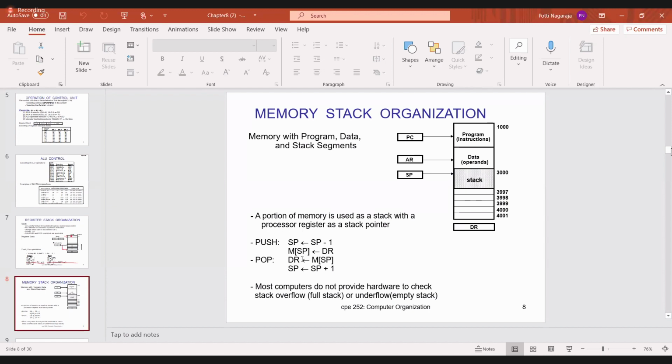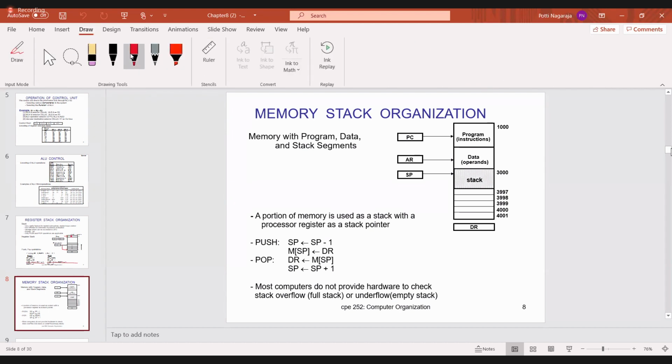Now how do we do the push operation? Assume that the stack pointer is pointed to the 4001 memory location, and assume that the data register contains the value 5.